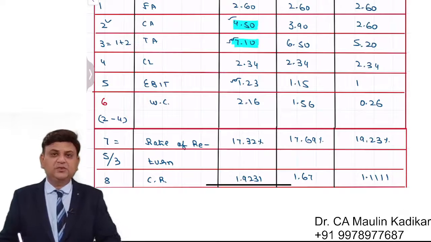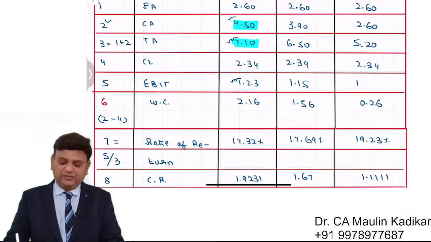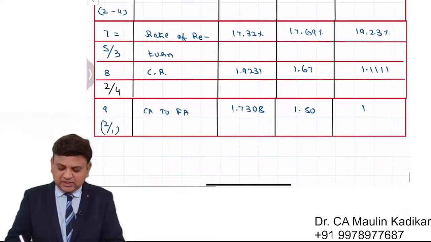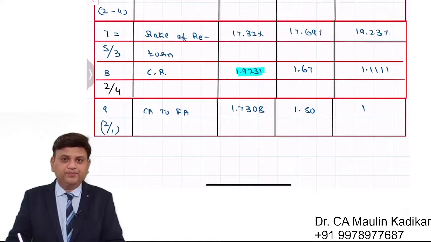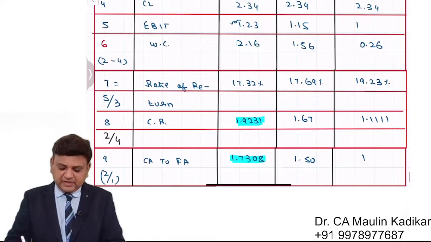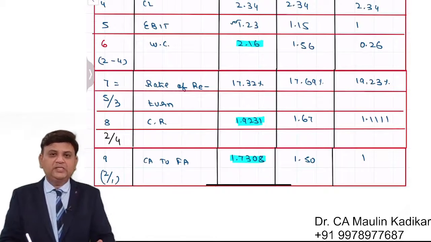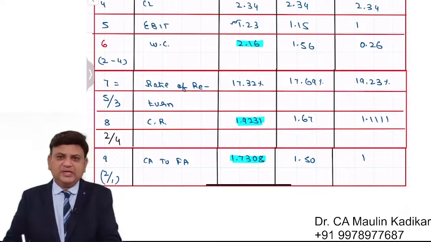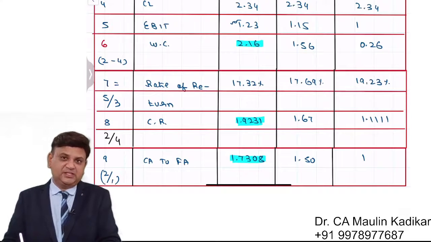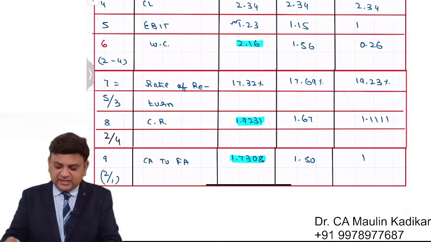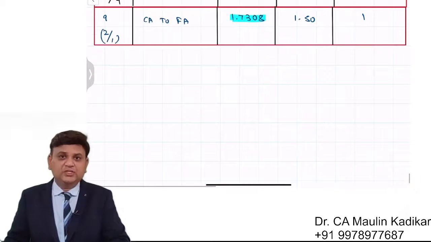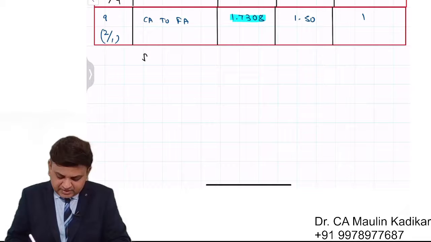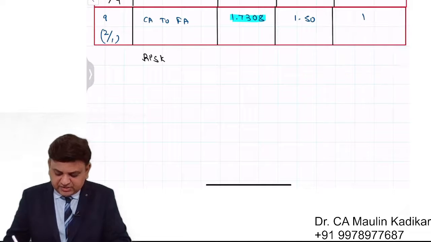With the increase in the total assets and current assets, what will happen? The current ratio is going to be more, the current assets to fixed asset ratio will be more, we will have the working capital more, all these things are going to increase. So basically you are not going to face any liquidity crisis. Technically it is given a name, the risk of insolvency. The risk of insolvency is going to be lowest in case of the conservative policy.